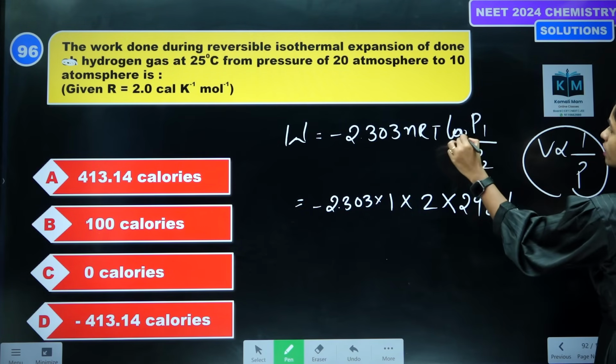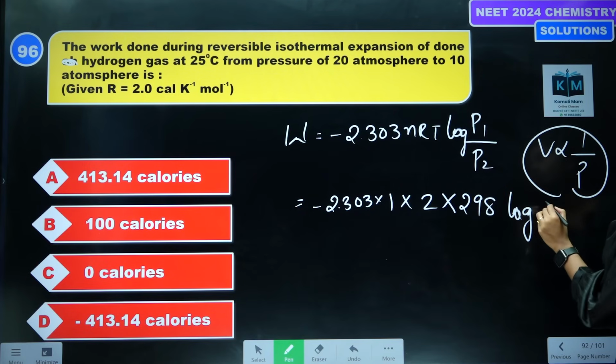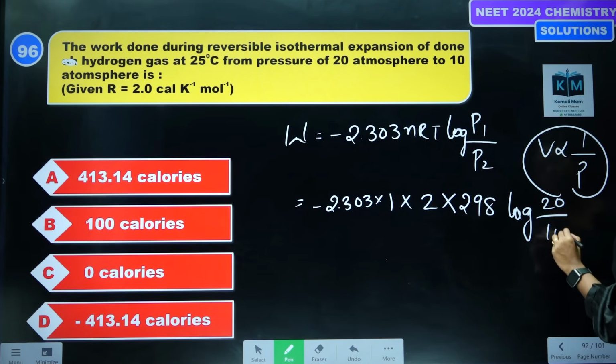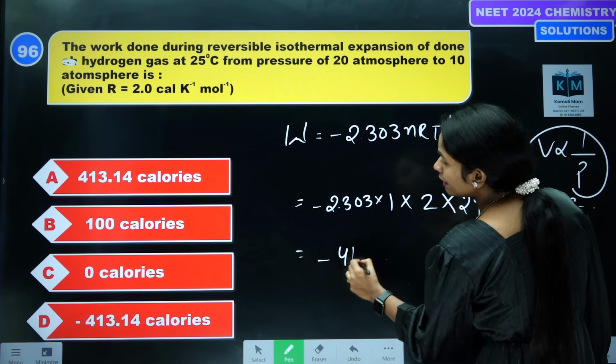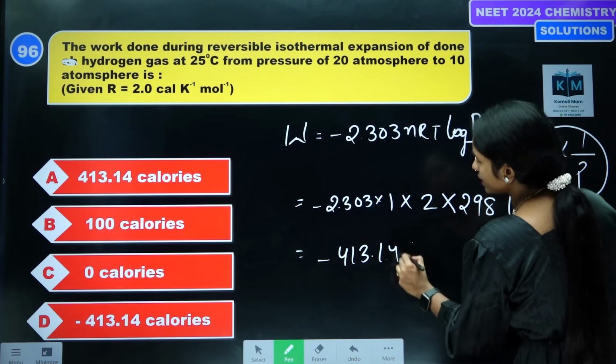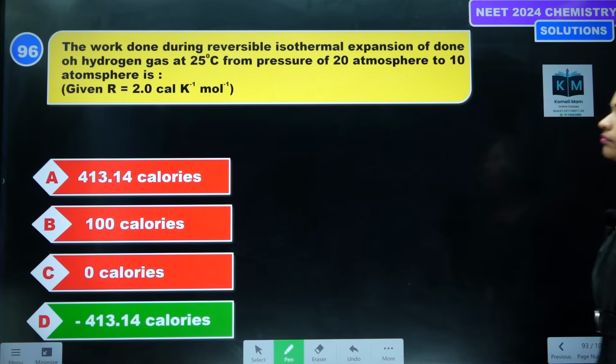Next, this is log because I have taken 2.303. Initial pressure is 20, final is 10, so 10 ones are, 10 twos are. This upon solving will give 413 calories. So option D is the correct answer.